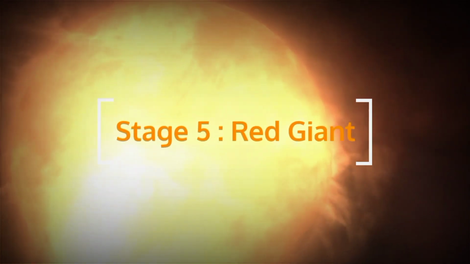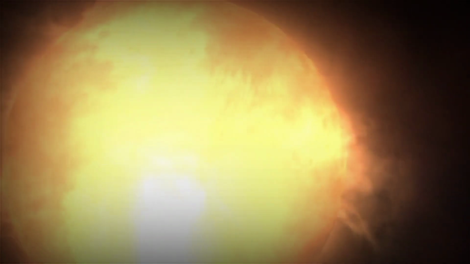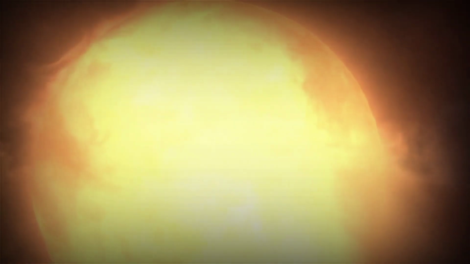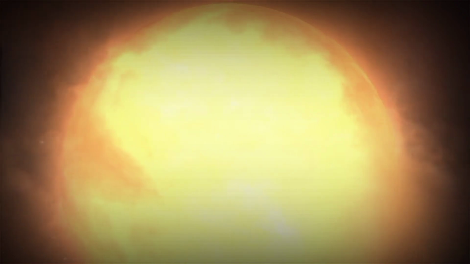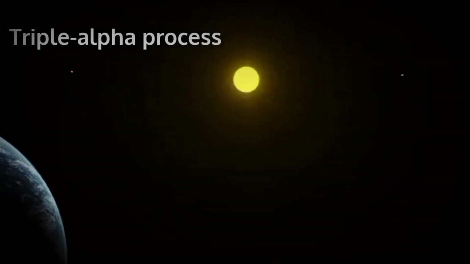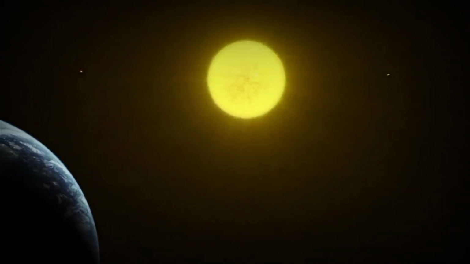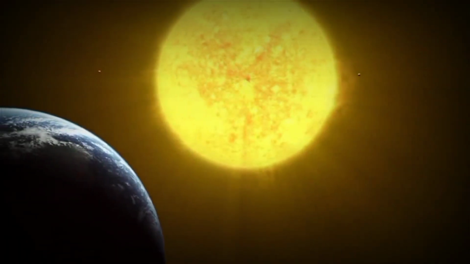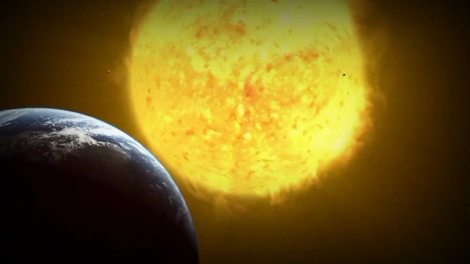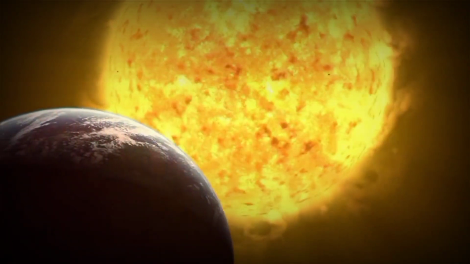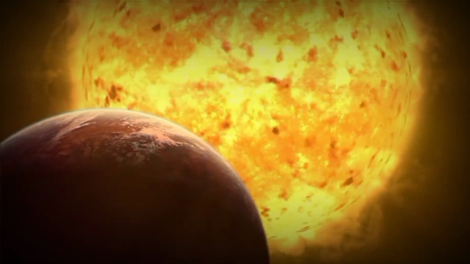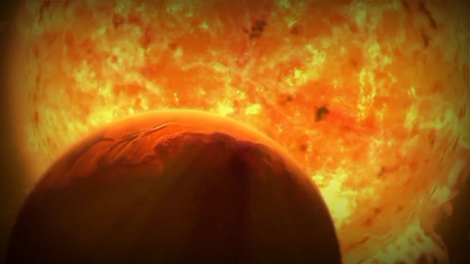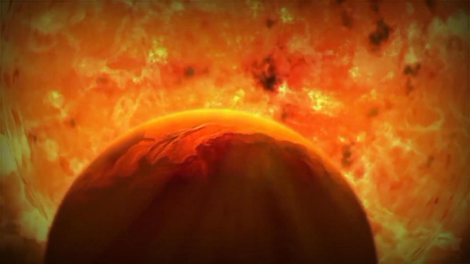When all the hydrogen in the star is fused to helium, the core contracts and its temperature increases. This increased core temperature and pressure cause helium to fuse into carbon via the triple alpha process. This fusion releases more energy than hydrogen-helium fusion, causing an increase in radiation pressure. This increased radiation pressure pushes matter outwards, thus expanding the star. As the star expands, its surface cools and becomes red, and a red giant is formed. Red giants have cooler surfaces than main sequence stars. Because of this, they appear red rather than yellow.